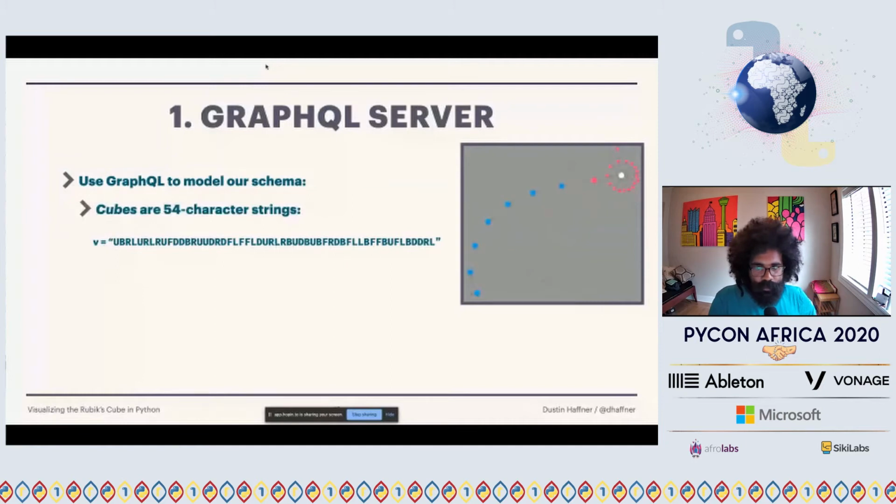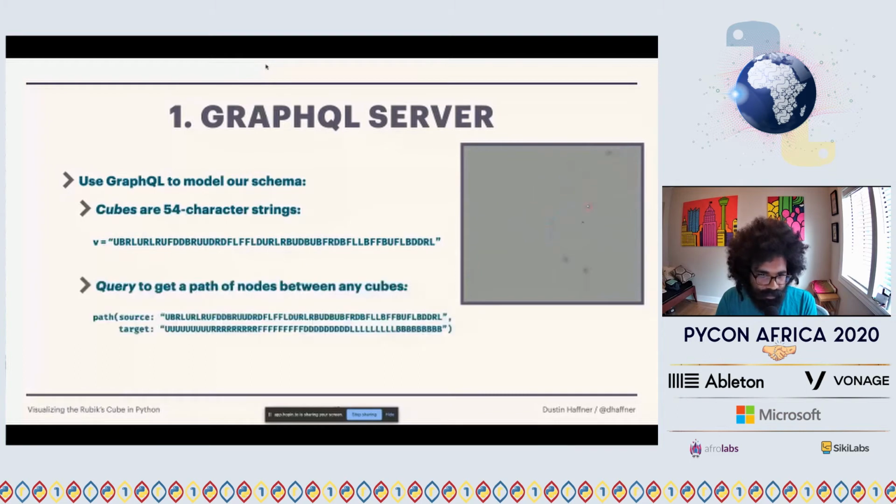So working from our previous definition on cubes, we say cubes are 54 character strings, and in GraphQL, we will take a query to get a path between any two cubes. This is using GraphQL parlance, where I describe a type and then I describe a query on that type. To do this, I used a pip package called Ariadne that exposes GraphQL utilities in a really clean way.